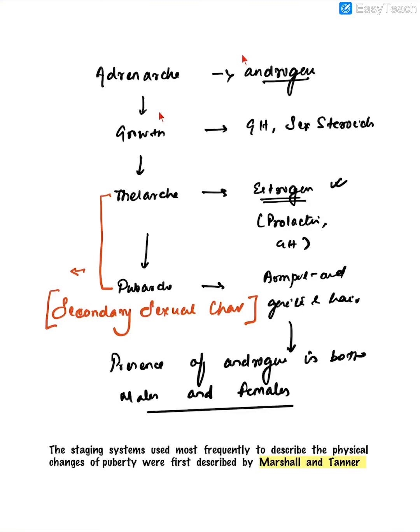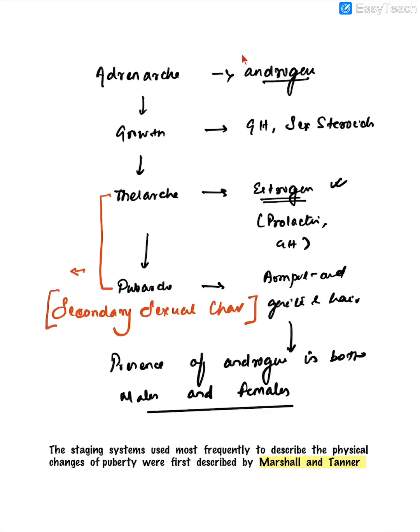So if we summarize, adrenarche is the production of the adrenal androgens. Gonadarche is the growth phase, which is because of growth hormones and sex steroids. Thelarche is majorly because of estrogen. Pubarche is because of androgen, and it is the armpit and genital hair development. The presence of androgen in both males and females governs the pubarche. Thelarche and pubarche, breast development and armpit and genital hair development, constitute the secondary sexual characteristics.